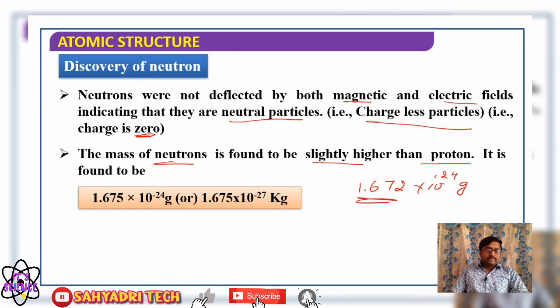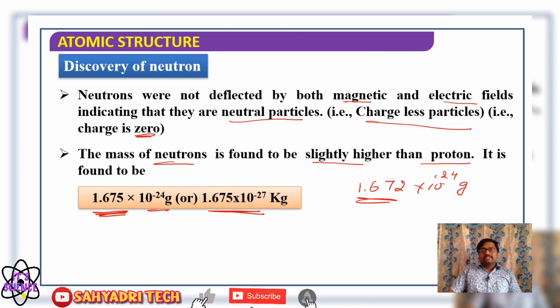But in the case of a neutron, it is 1.675 into 10 raised to minus 24 gram, or 1.675 into 10 raised to minus 27 kg. So on comparison, the mass of a neutron is slightly higher than that of a proton. Slightly means it is 0.003 more than that of a proton, right? So that is the mass of a neutron.